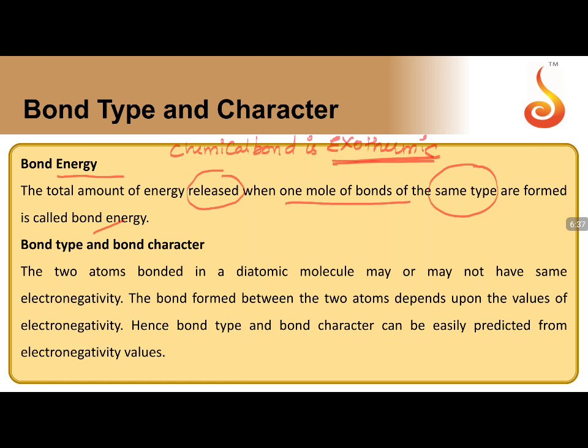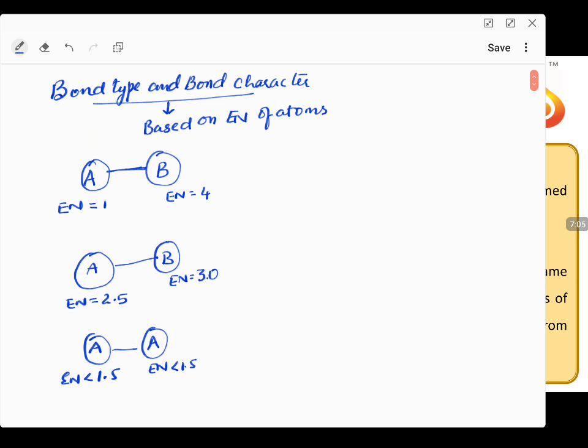Now, based on the nature of atoms, we are going to decide the bond type and bond character. Let us imagine the two atoms bonded in a diatomic molecule may or may not have the same electronegativity. So now the concept of electronegativity tells us how to deal with the nature of bond. If you consider two atoms present, based on electronegativity of atoms, let us consider three examples taken here.